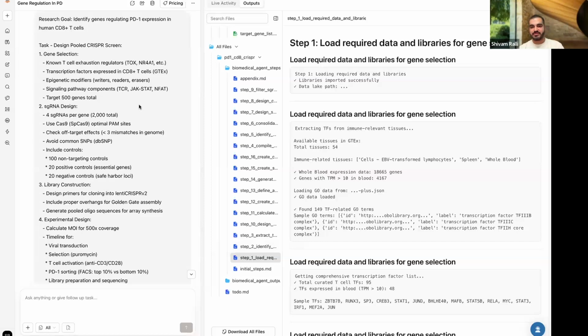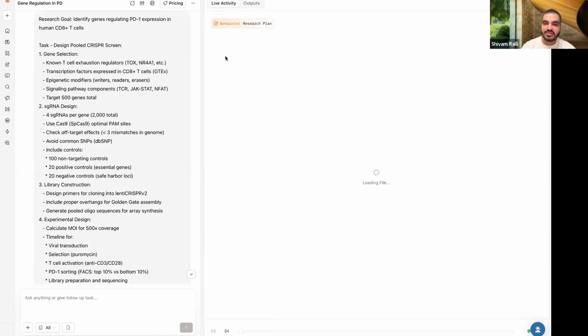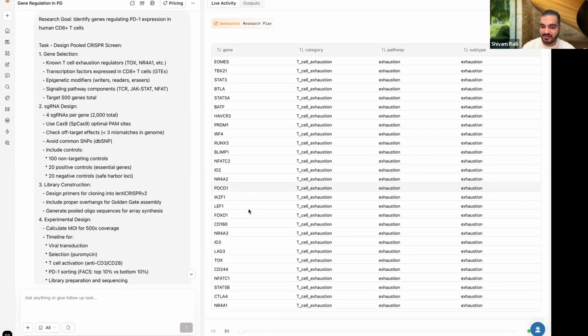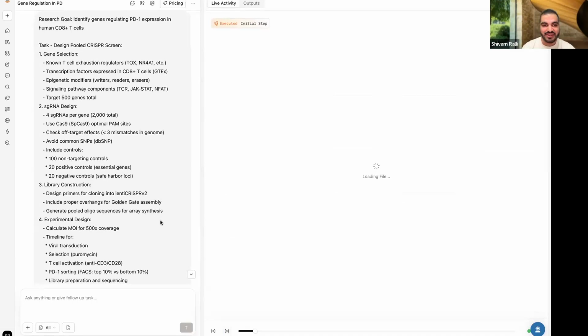So this is an experiment. This is a bonus experiment to just show the capabilities of this agent, of how it can find genes, design sgRNAs, library constructions, every single thing in a small place. For example, it just takes around 45 to 50 minutes to run. It is a compute-intensive task on our platform as well. So if it just keeps on running for a while, do not get worried. It takes a lot of time to run.